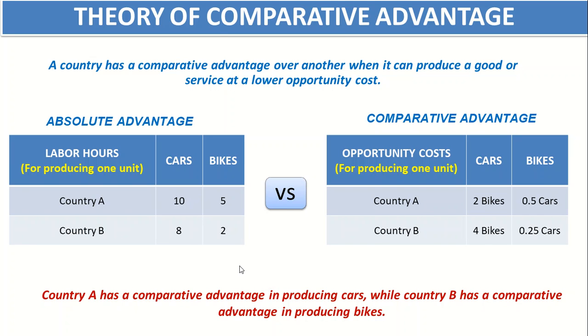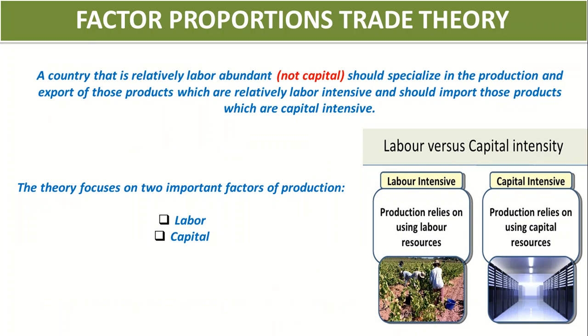Now we have factor proportions trade theory. A country that is relatively labor abundant, not capital, should specialize in the production and export of those products which are relatively labor intensive and should import those products which are capital intensive. Actually, there are two factors of production in this regard, labor and capital. So a very simple example here, if a country is labor intensive, it has more labor, then it should rely on labor resources, and if it is capital intensive, then it should rely on capital.